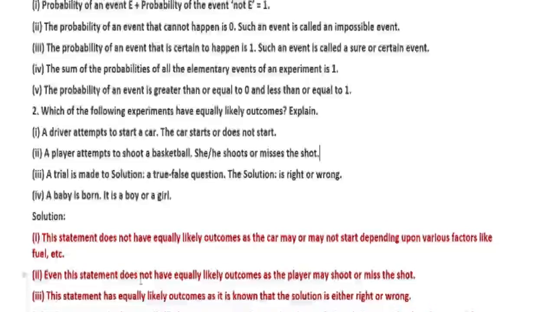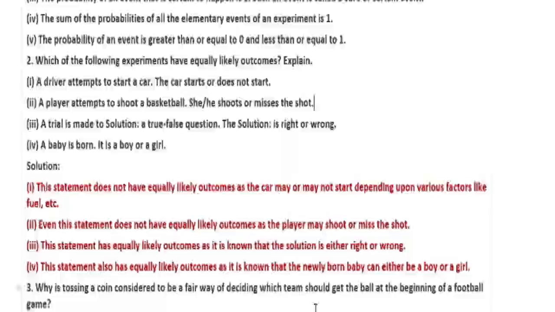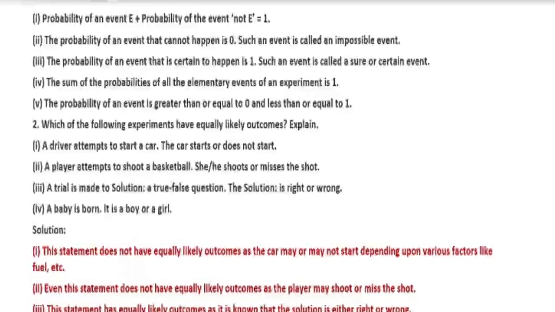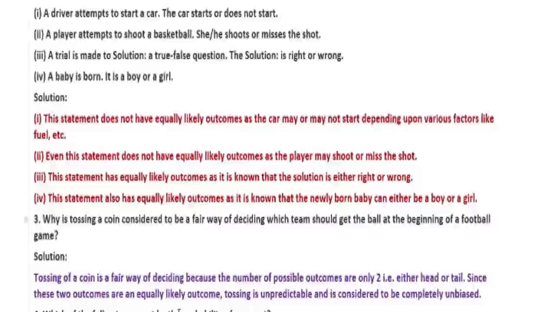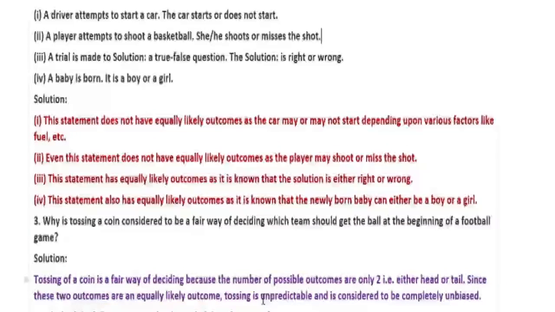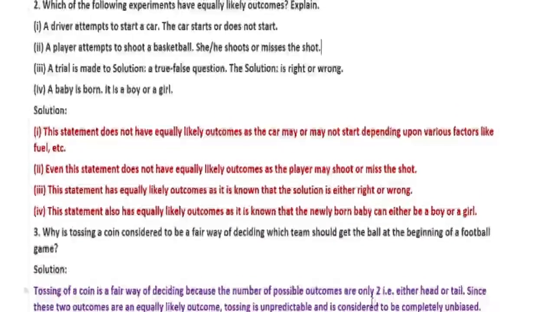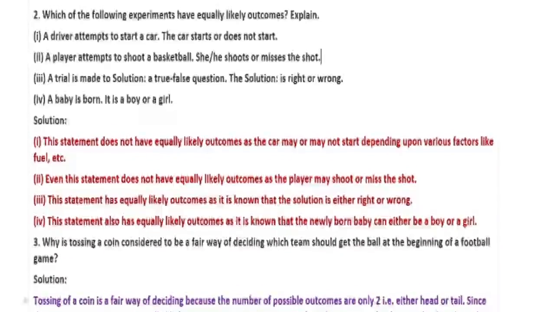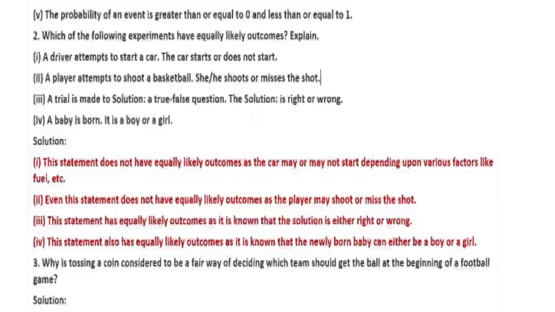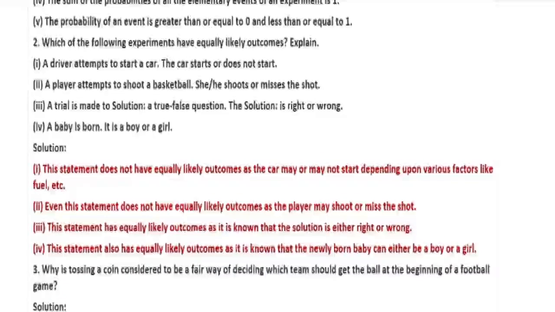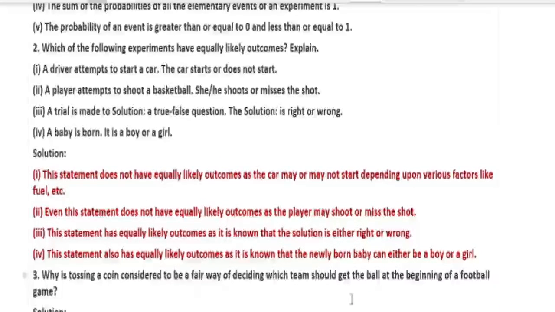Now we move to question number 3. Why is tossing a coin considered to be a fair way of deciding which team should get the ball at the beginning of a football game? Tossing a coin is a random experiment. It is a fair way of deciding because the number of possible outcomes is only 2. They are head or tail. Since these two outcomes are equally likely, the toss is unpredictable and is considered to be completely unbiased. So tossing a coin is considered a fair way of deciding which team should get the ball at the beginning of a football game.